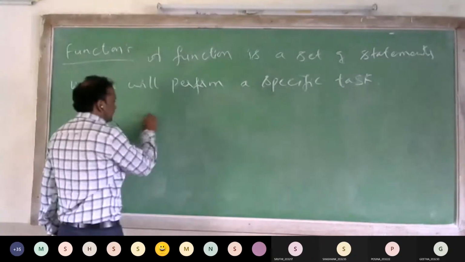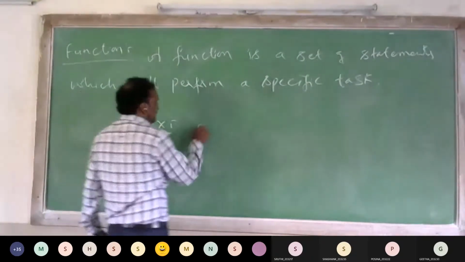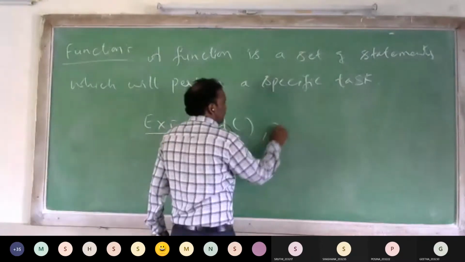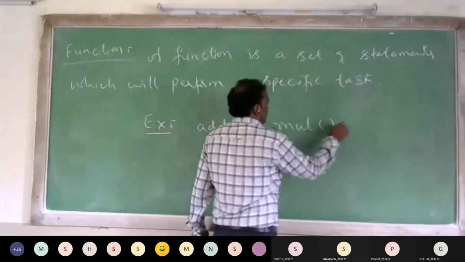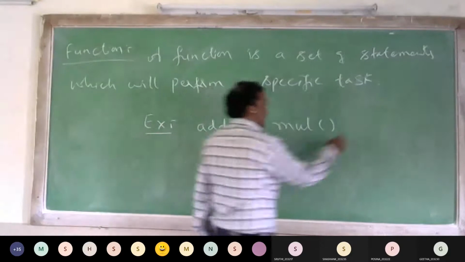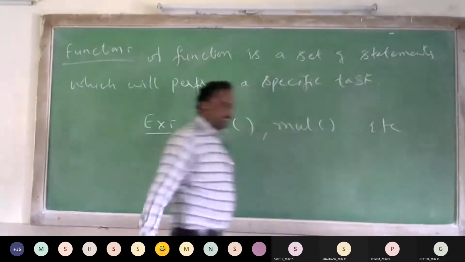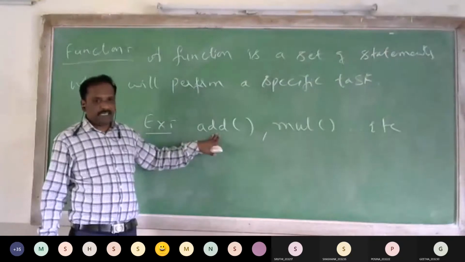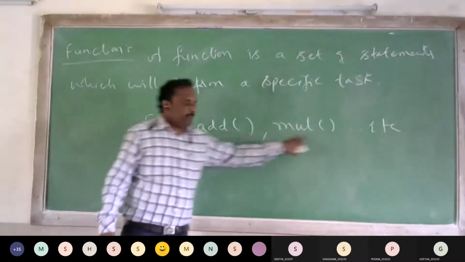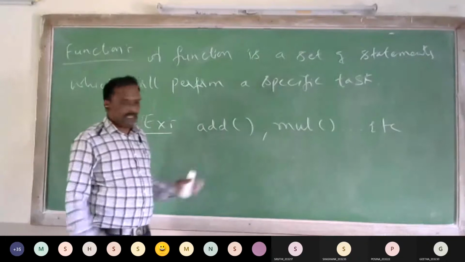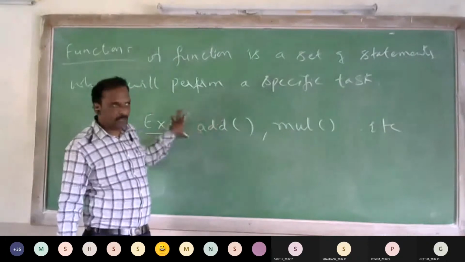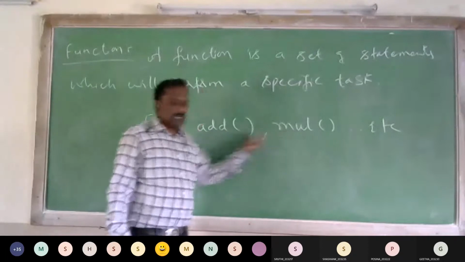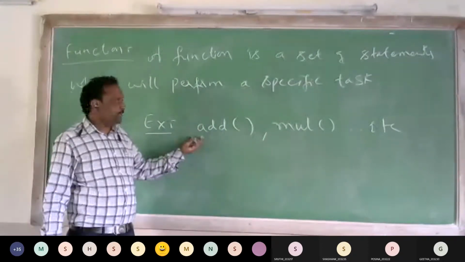Like for example, addition function, or multiplication function, etc. Say that this is addition of two numbers, or we can say that it is adding two matrices. This is multiplying two matrices. So if you divide the code, addition of matrices one function, multiplication of matrix one function, then it will be easier to understand the program.